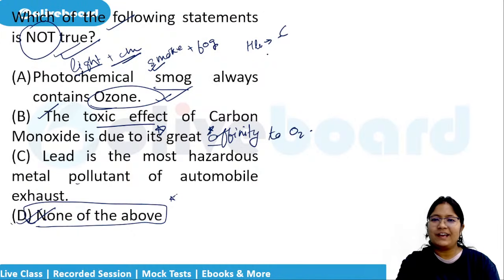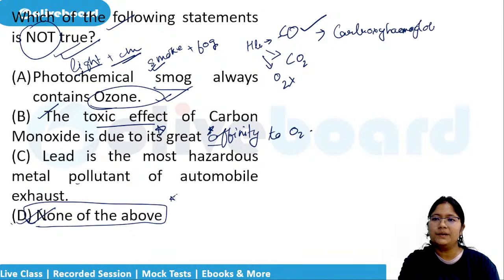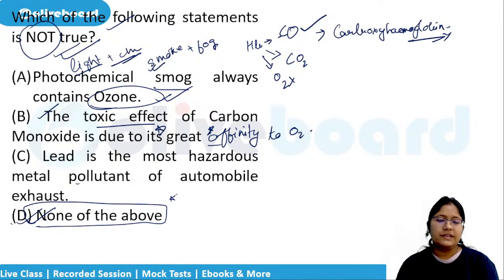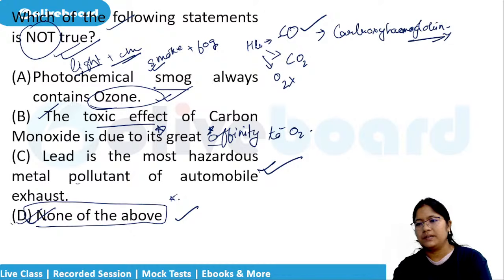Hemoglobin is having the highest affinity towards oxygen? No. Carbon dioxide? Yes, but highest is towards carbon monoxide and it will form the carboxyhemoglobin, causing blue skin and death. So, dangerous, true. And lead is the most hazardous, this we know definitely is true, right? So, which is not true, they have asked. Even if you are not sure about the other, you can still go ahead with the answer, right?